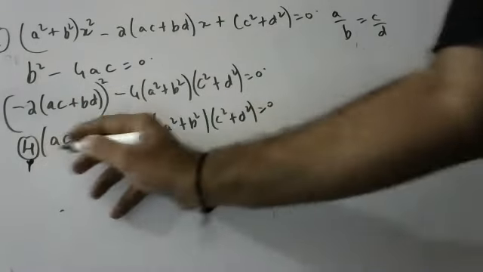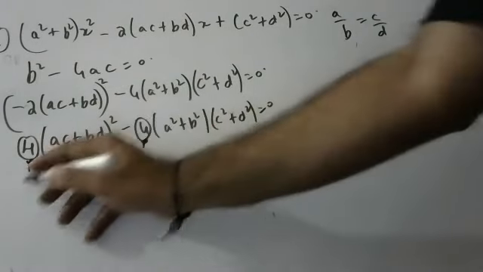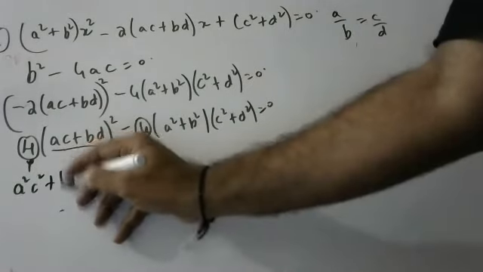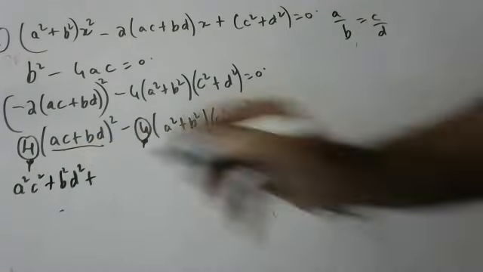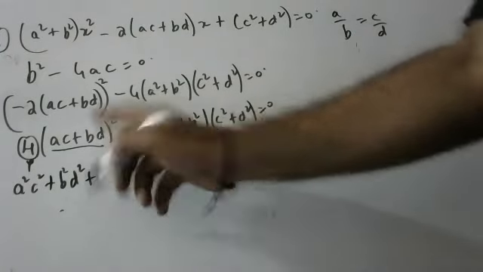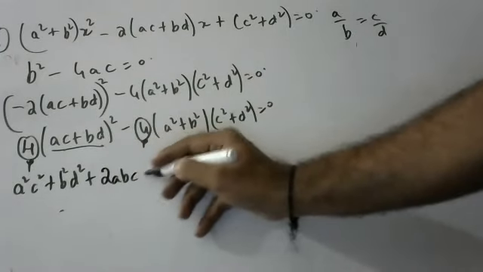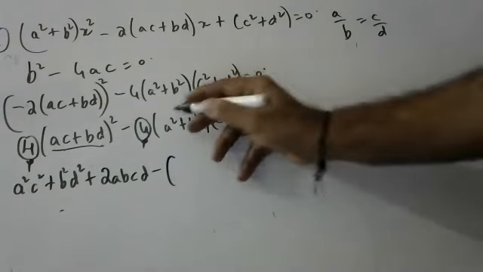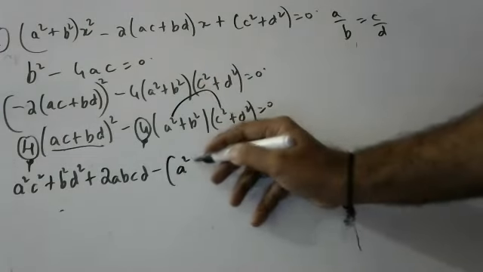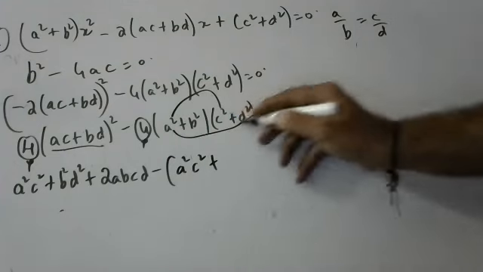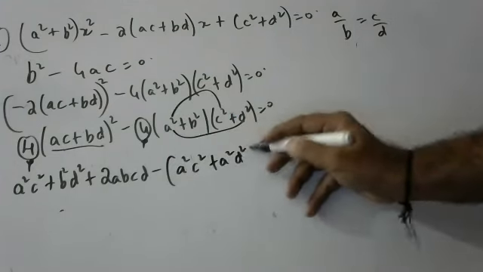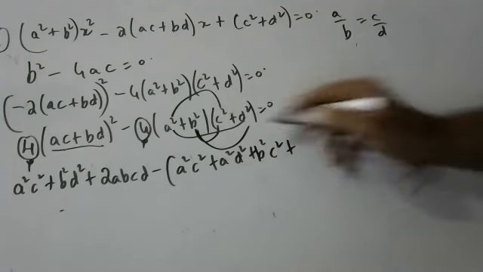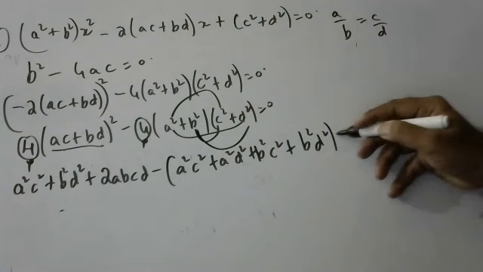Now expand this in the form of (a + b) whole square. (ac + bd)² − (a² + b²)(c² + d²) = 0.